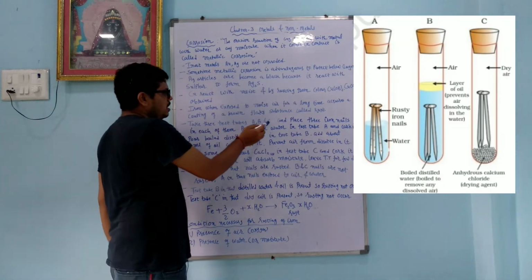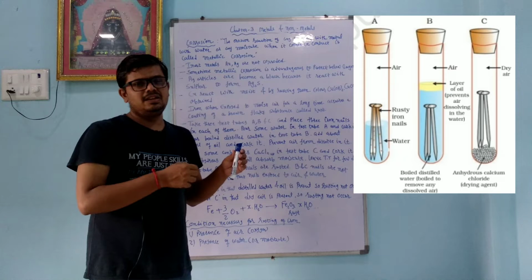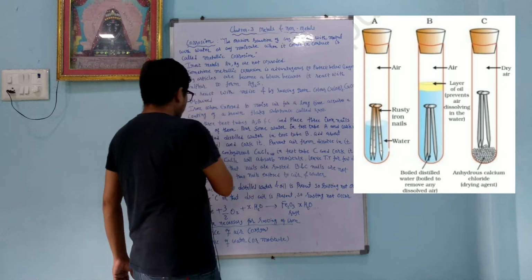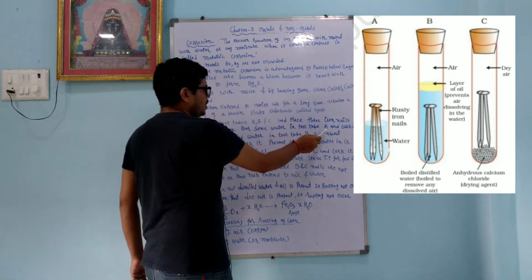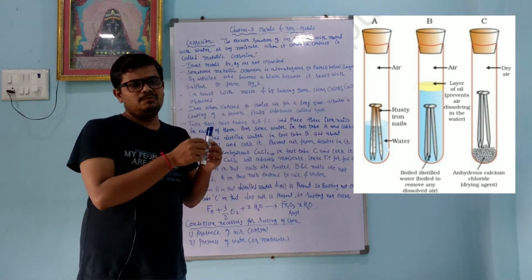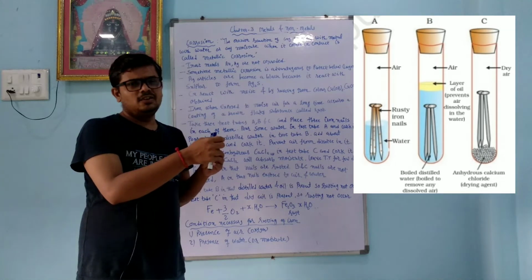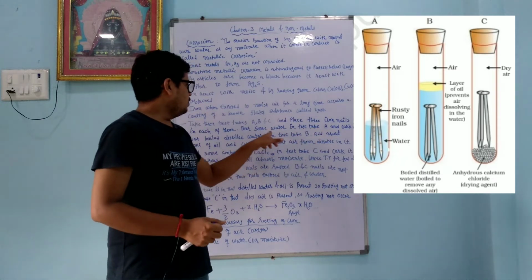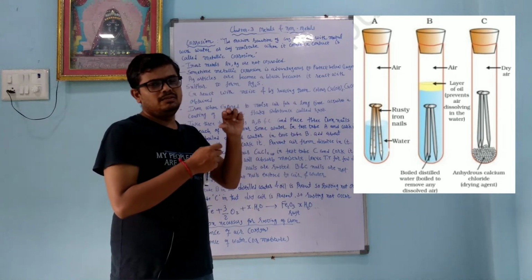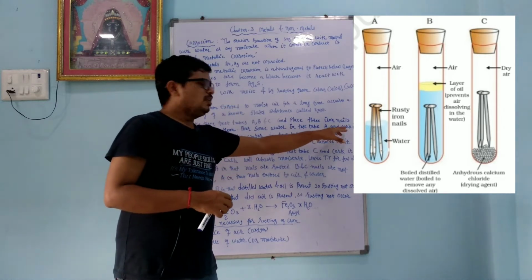Take 3 test tubes A, B and C. Dear student, to understand what happens in rusting, we take 3 test tubes A, B, C. In each of them we place 3 iron nails. Pour some water in test tube A and cork it. One test tube we mark as A, second as B, and third as C. In A we add some water, not fully, so that some part of the nail is up and some part is down in the water, and we cork it.